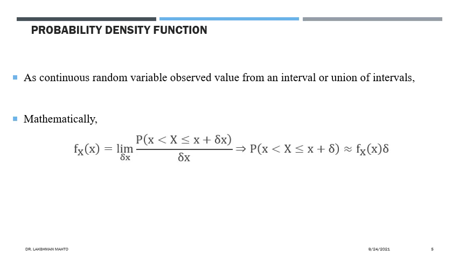How do we define it? Suppose x is observing value from the interval x to x plus delta, a little bit deviated from x by delta amount. If x is observing value in a continuous fashion from the interval x to x plus delta, then we divide by the length of that interval in which x is observing, and the ratio will converge to the probability density function. It will define the density. You can compare this to the concept of mass density.